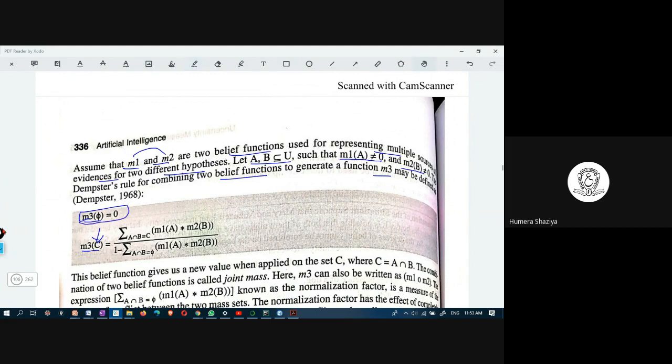Otherwise, it takes the sum over A and B where A intersect B equals C, meaning whatever is common between A and B, the belief function value of that multiplied by the belief function value of the other, divided by 1 minus the sum where A intersect B is equal to the empty set. Meaning if nothing is common, whatever values are not common, you take what you are multiplying, and 1 minus that.